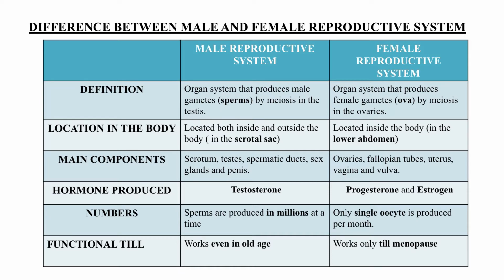By definition, in case of male reproductive system, these are the organ system which will produce sperms or which will produce your gametes by the process of meiosis in testis, and in case of female this will produce ovum or egg in the ovary.